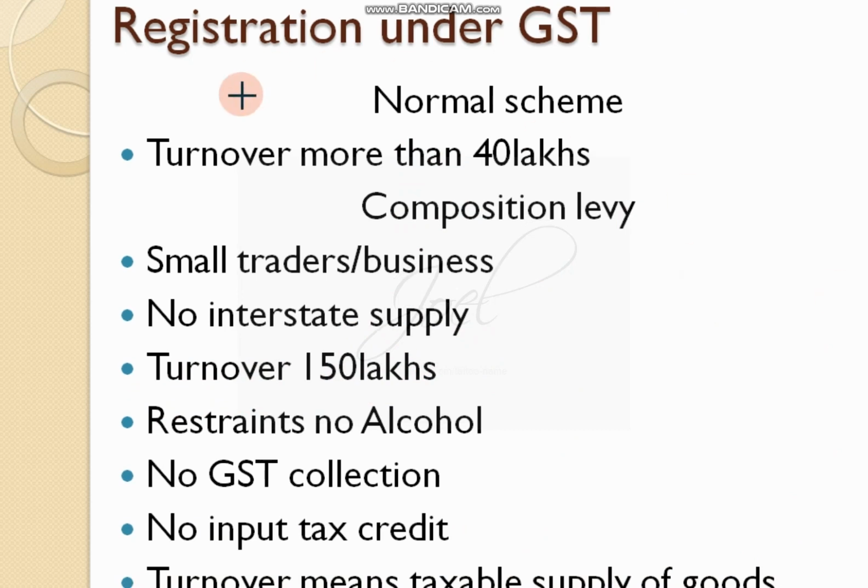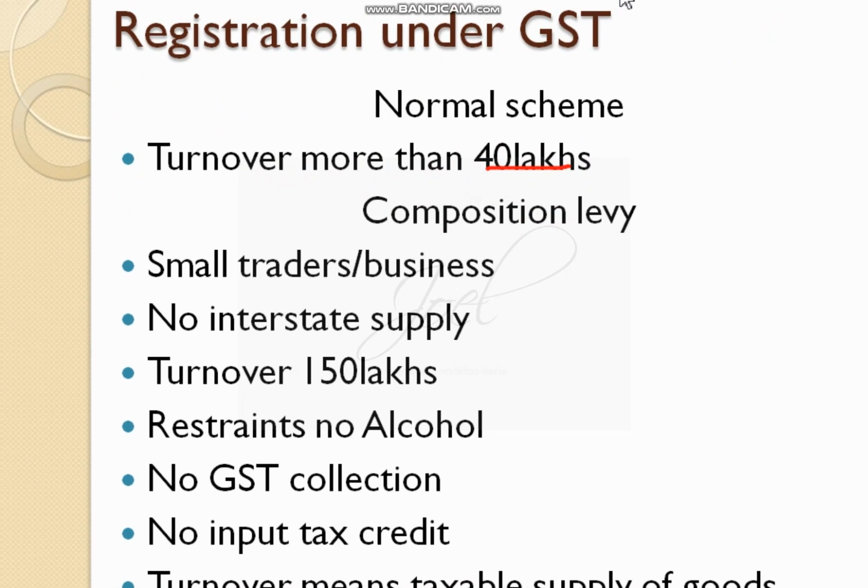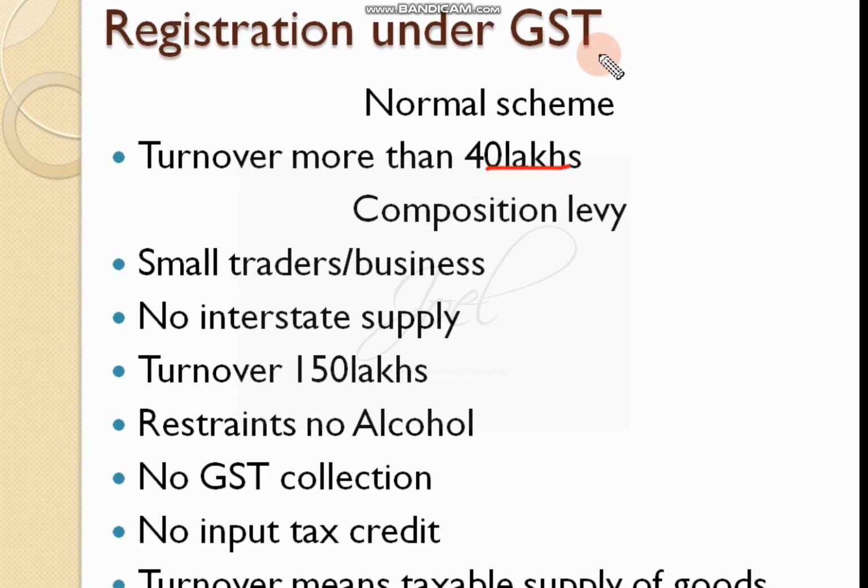As I told you, turnover should be more than 40 lakhs. If you have a turnover of 40 lakhs or more, then you can go for normal scheme registration. You are supposed to get registered under the normal scheme, and you can do the trading.